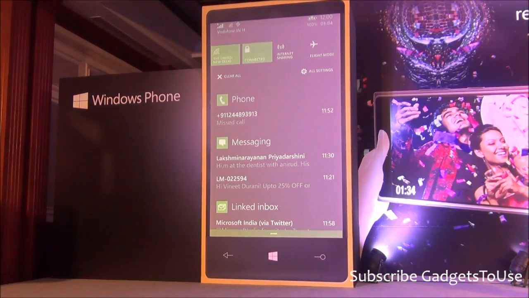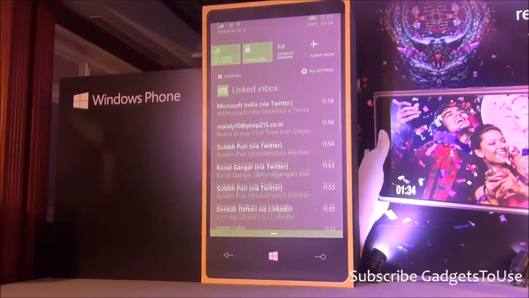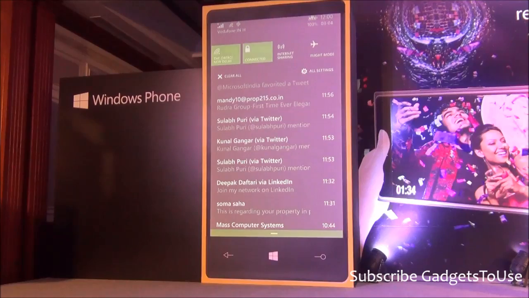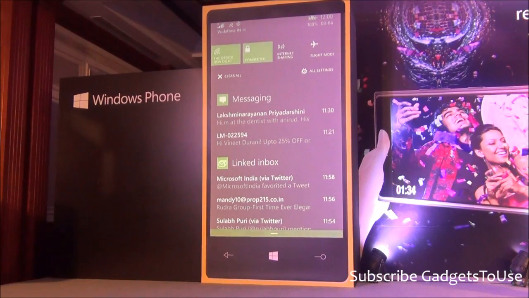So for instance, I had this missed call, which is the call that happened right at the beginning, and I don't know what the number is, and I don't want to get back to that. Most likely some sort of spam call, and I just dismissed it by swiping to the right, and I don't need to get to it at all. But there are obviously a bunch of things that I might want to get to. Some of you pinging me on Twitter, so I'll get to it maybe after this session.